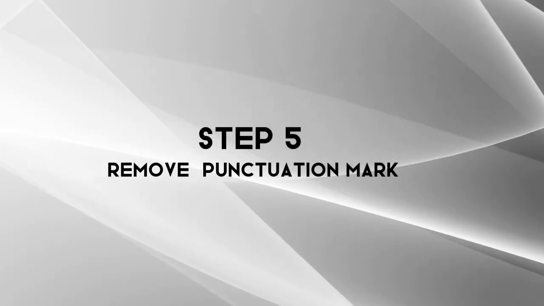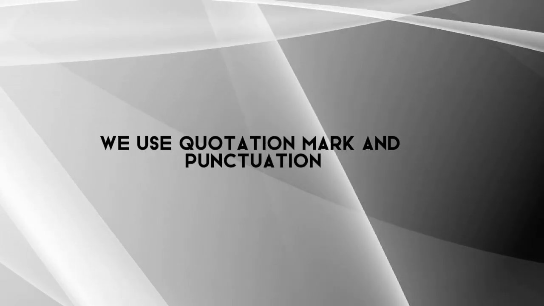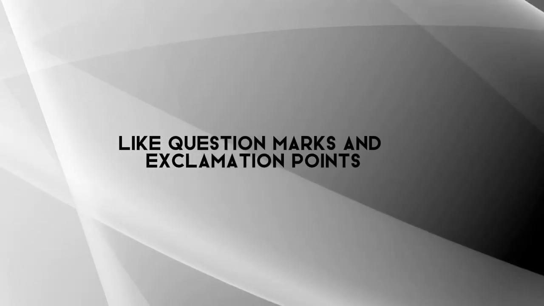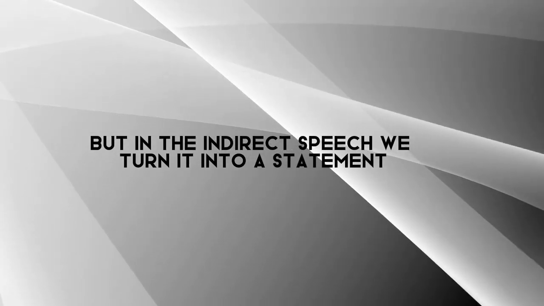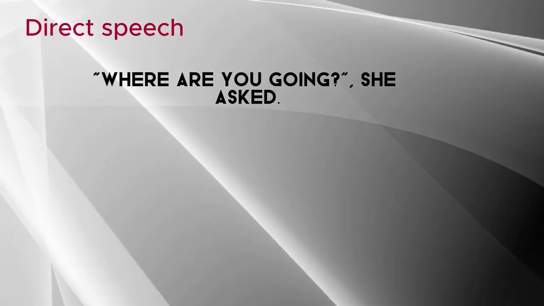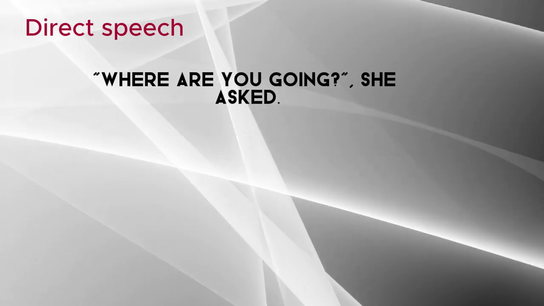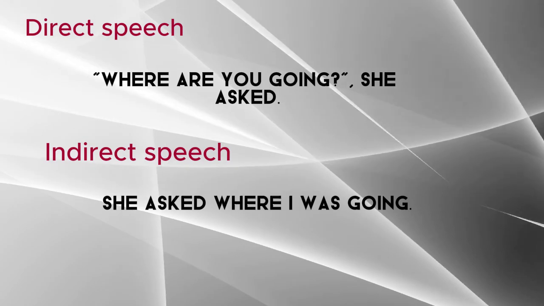Step 5. Remove punctuation marks. In direct speech, we use quotation marks and punctuation like question marks and exclamation points. But in indirect speech, we turn it into a statement. "Where are you going?" she asked. Instead of keeping the question mark, we remove it and turn the question into a statement. She asked where I was going.